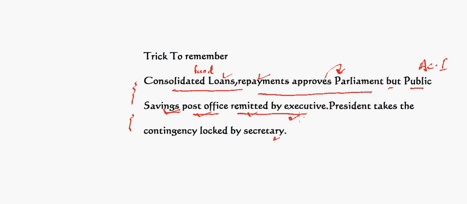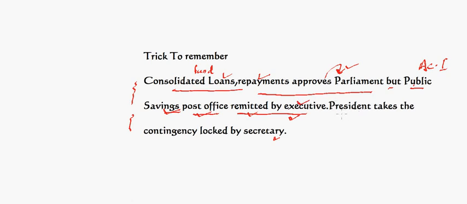So this is the main difference between the Consolidated Fund of India and Public Accounts of India, that for Consolidated Fund approval of Parliament is required, but for Public Accounts of India only executive action will be sufficient.